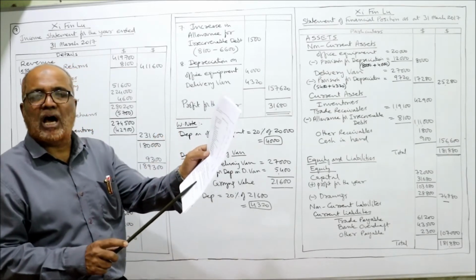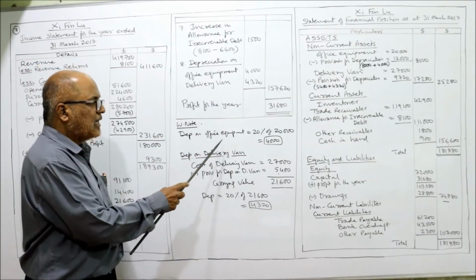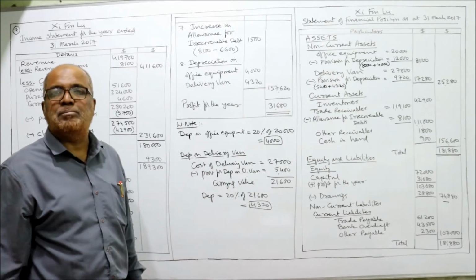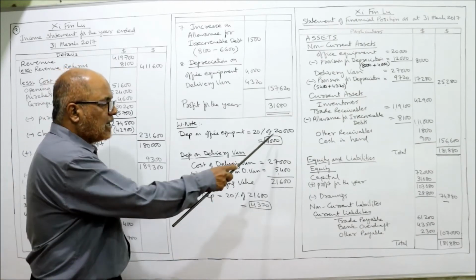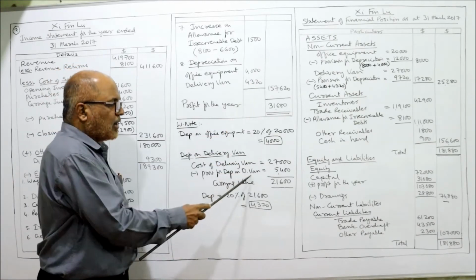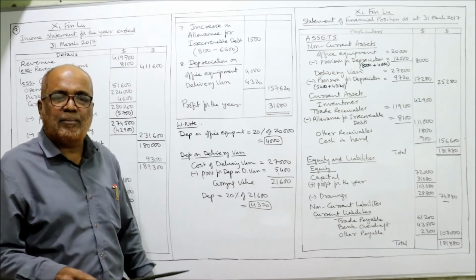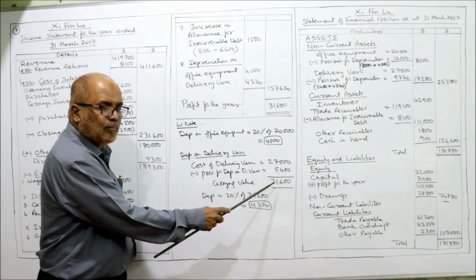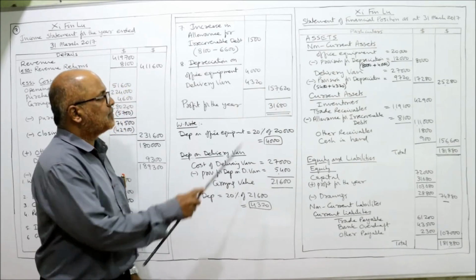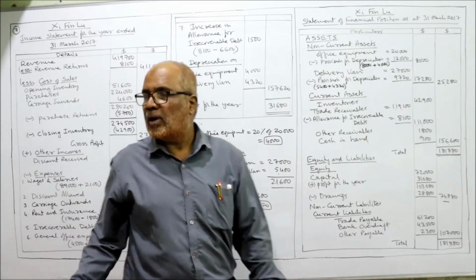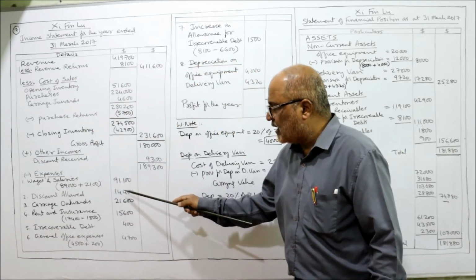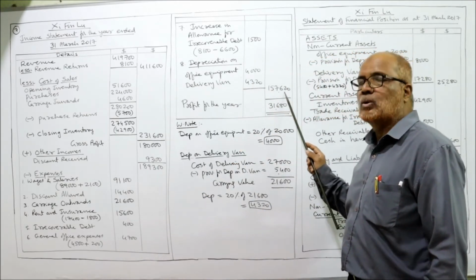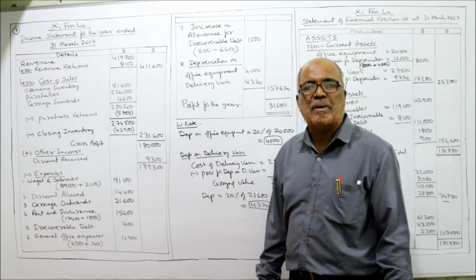Next one, depreciation. Last one. I already told you depreciation 20% on straight line method and here 20% on reducing balance method. Straight line method means directly on cost, 4,000. On reducing balance method means deduct the provision for depreciation, you will get carrying value. On carrying value, you calculate 20%. That's all. Take the total of all expenses. Take the total 91,100 plus 14,400 plus all these items. You will get 1,57,620. This is the total of all expenses.